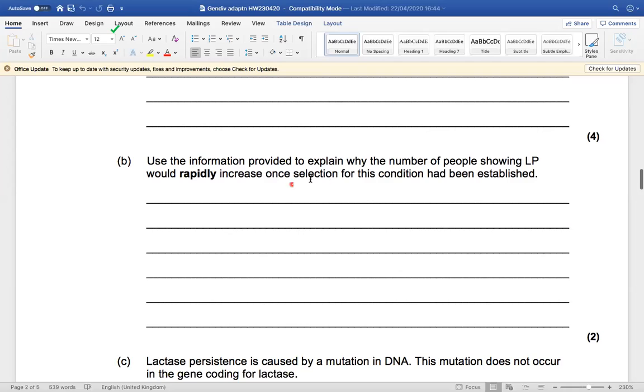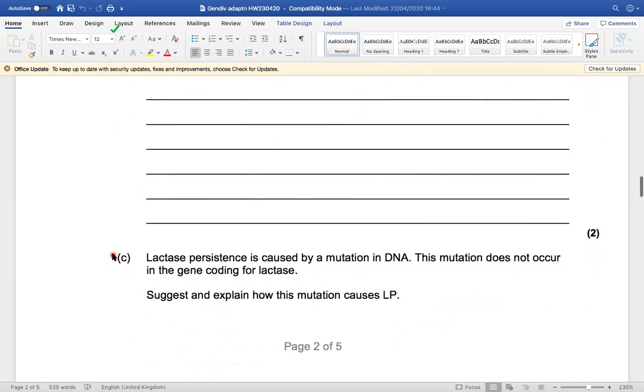Use the information provided to explain why the number of people showing LP would rapidly increase once selection for this condition has been established. Well, think about it. Why do you think that it would be selected for? And why do you think it would be selected for rapidly? That suggests that it is advantageous. Why is it so advantageous?